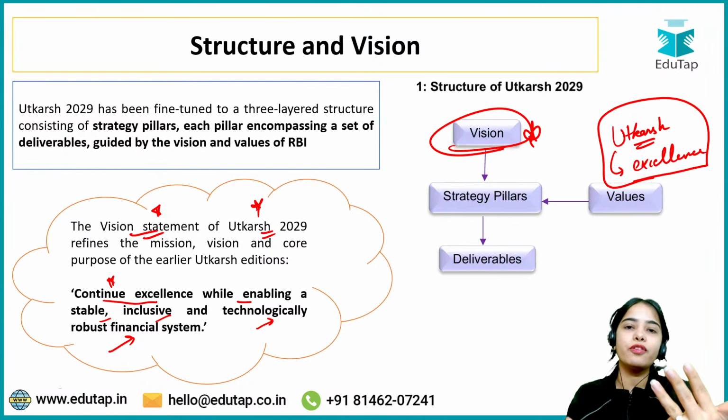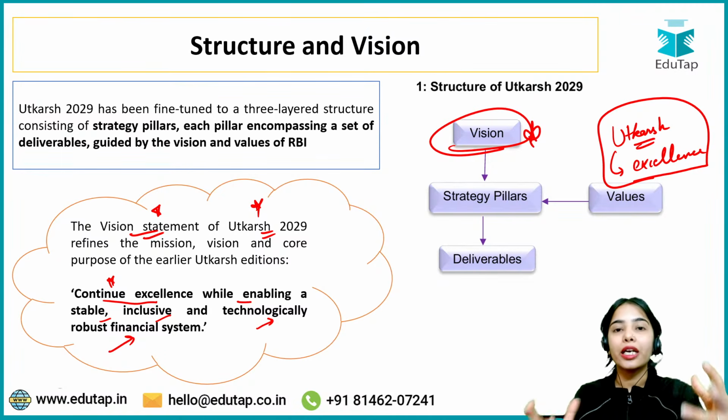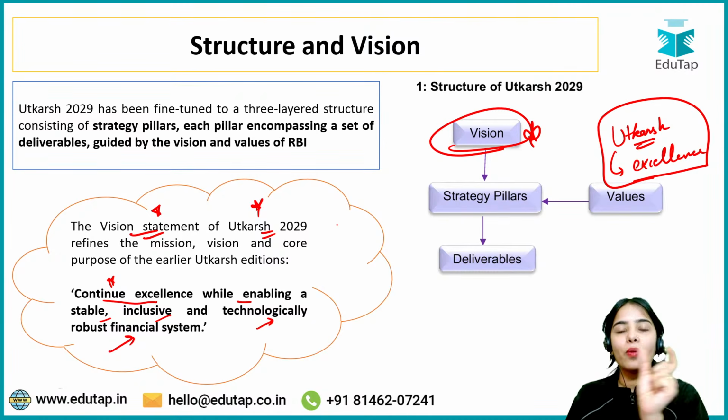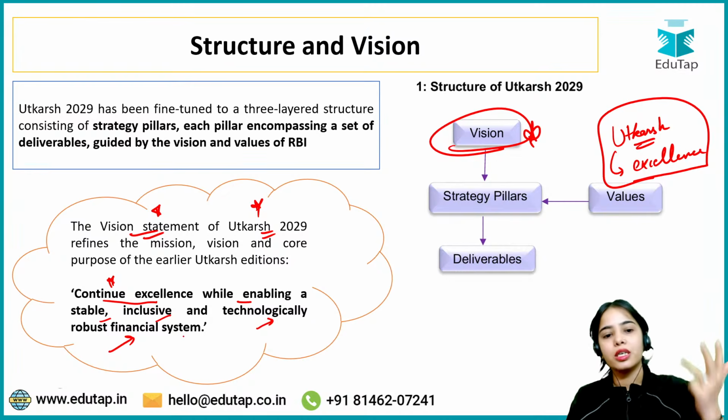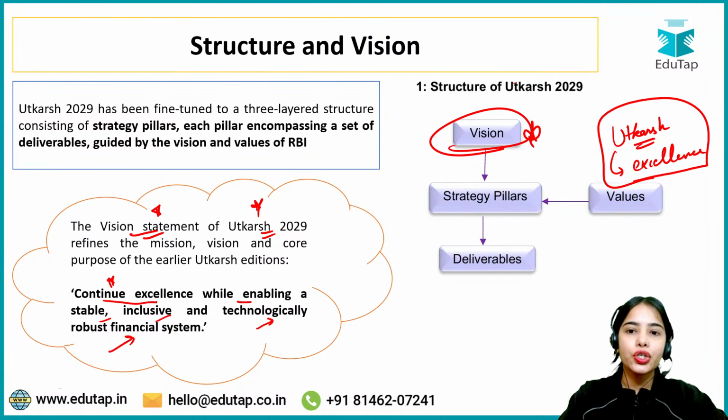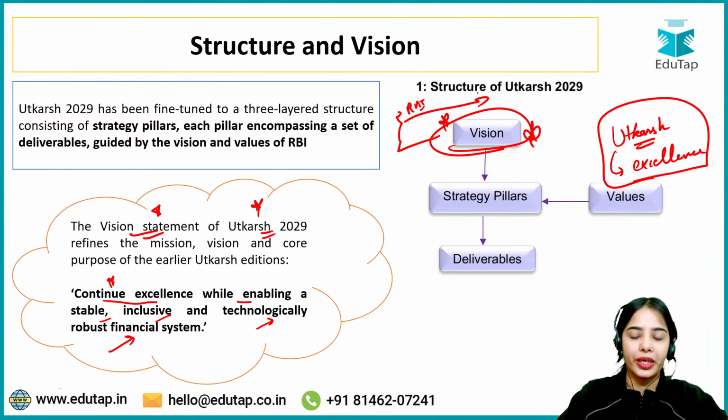RBI is continuously focusing on innovations and technological advancement. So, very easy now: continue excellence while enabling a stable, inclusive, and technologically robust financial system. That's it. This is the vision of the RBI, of Utkarsh 2029.